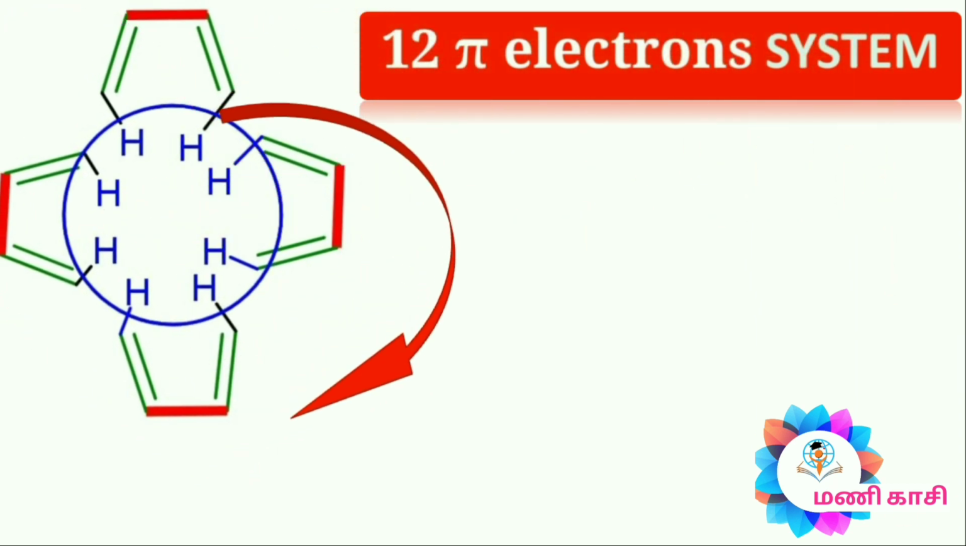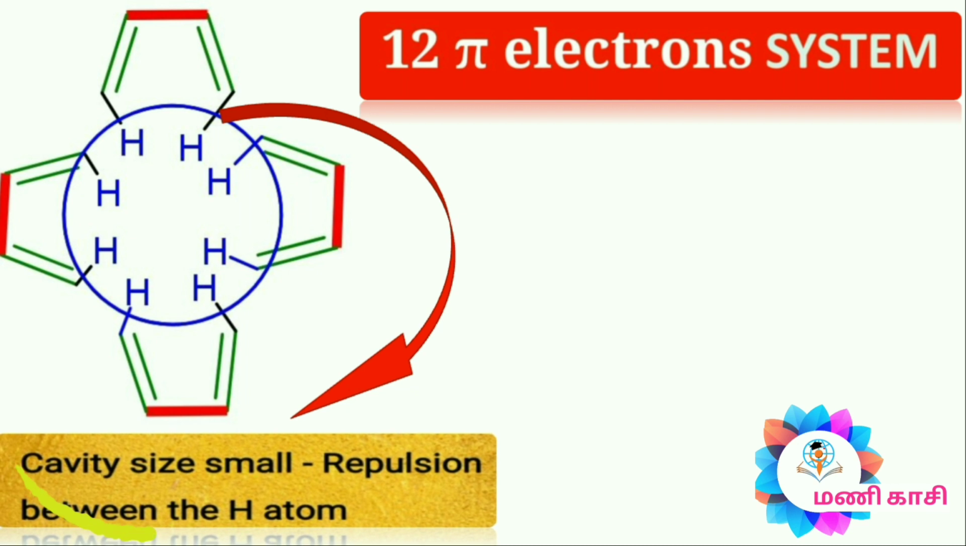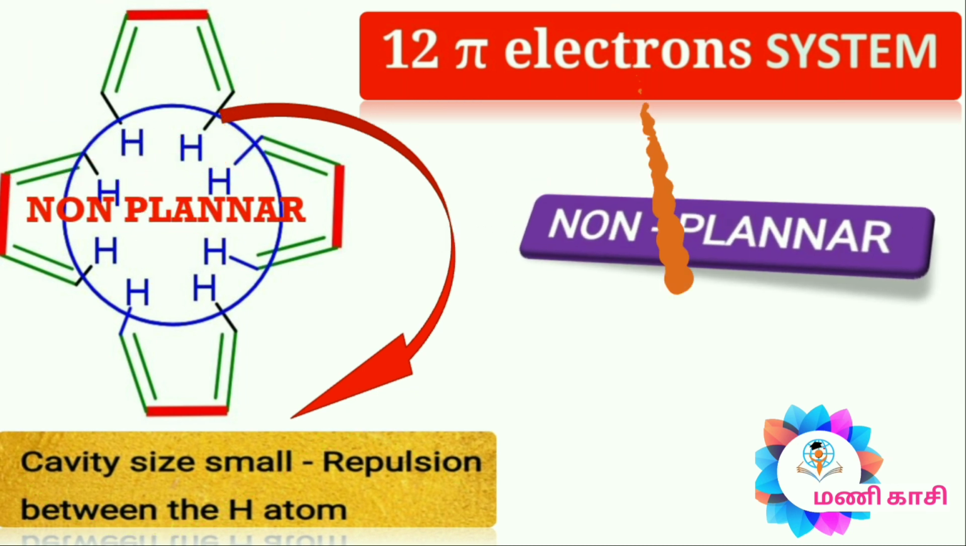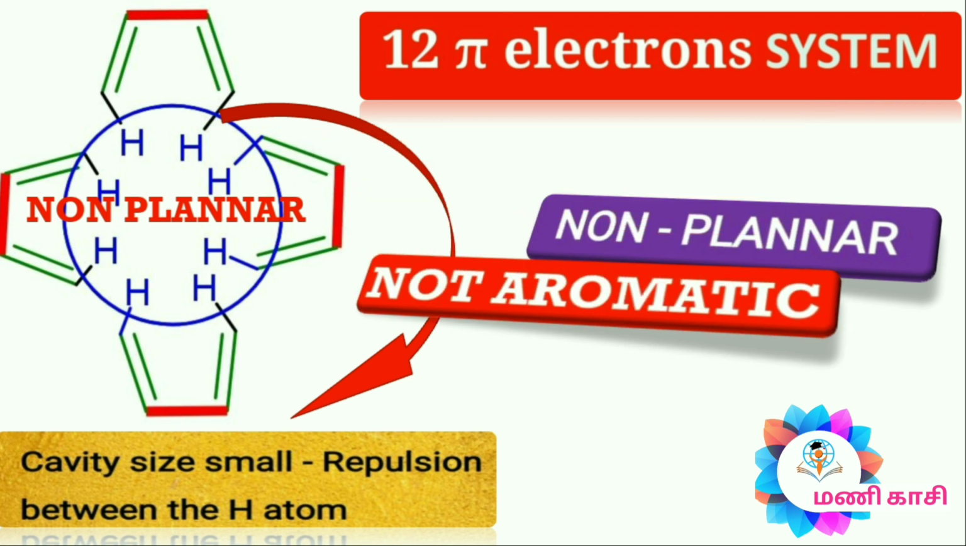In this case of 12 pi electrons, it does not follow planarity. It is non-planar because of repulsion between hydrogens. So this compound is not aromatic.